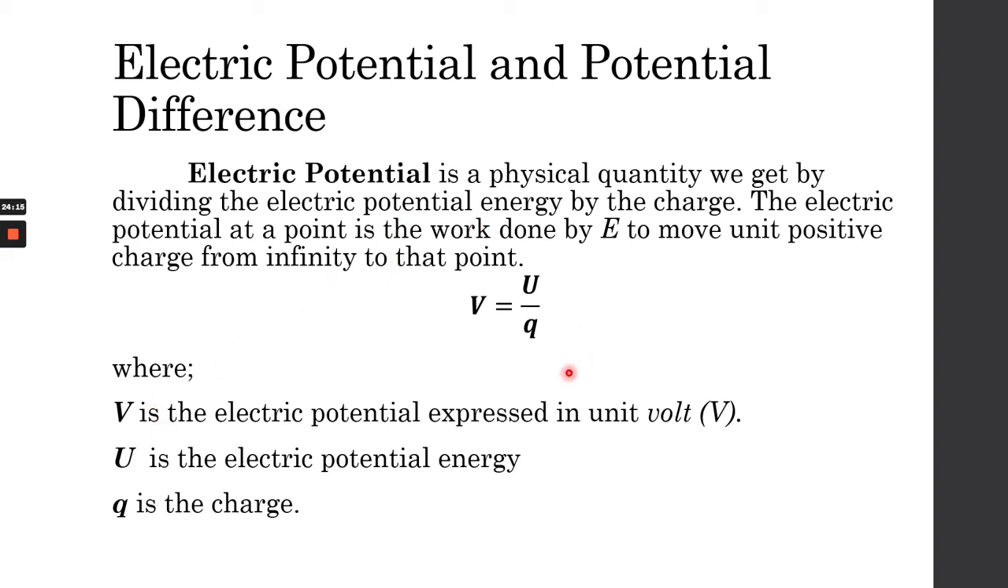In this equation, V is our electric potential expressed in units of volts, so it's actually related to voltage, U is our electric potential energy, and Q is our charge.